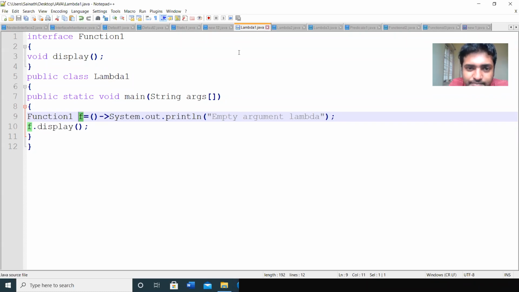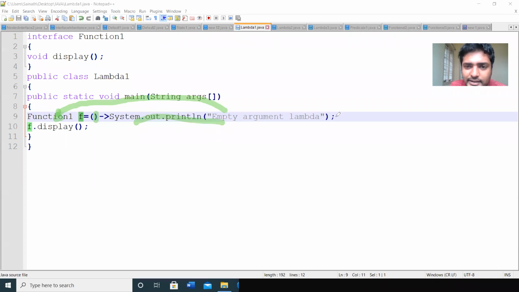So the lambda function refers to the interface. The lambda function syntax we know. Here we are not passing any parameter, so empty braces. If you pass parameters, we have int a, int b, then the lambda operator, and then some printf statements.